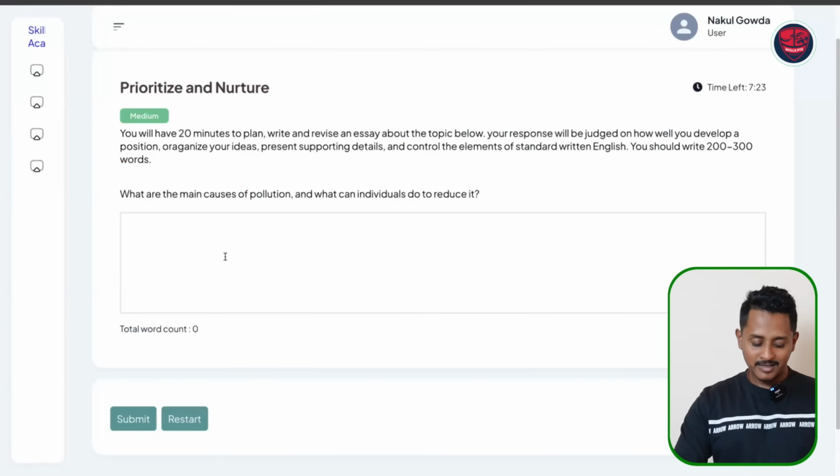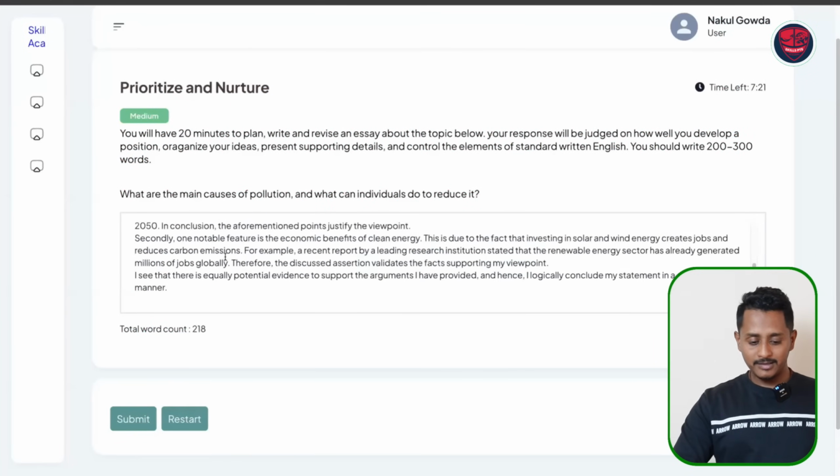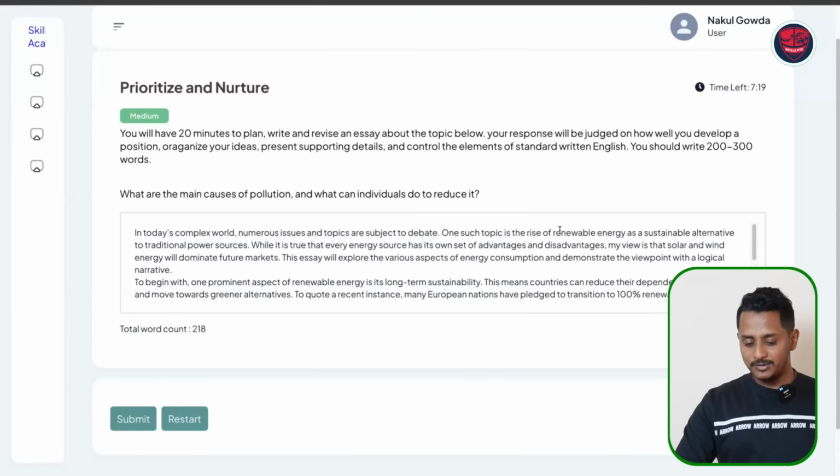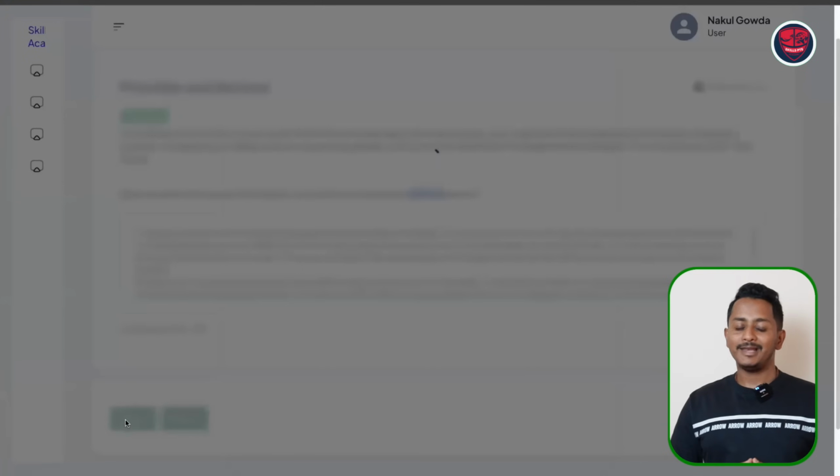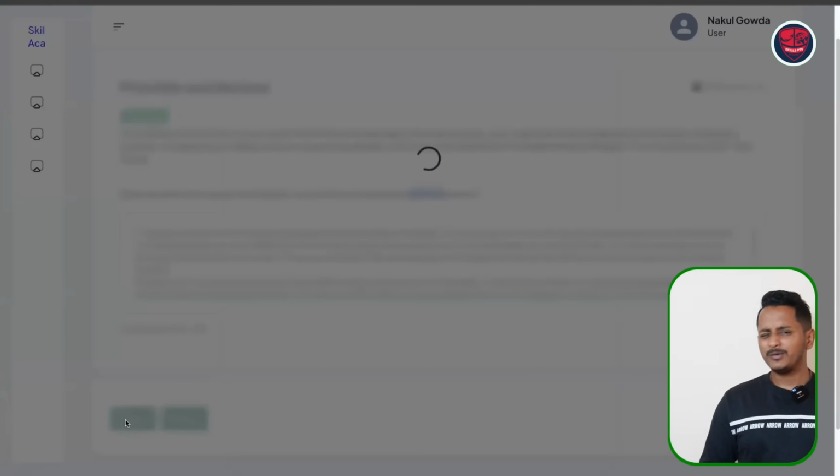All right, so I've copied it. I'm now pasting it. It's about, if you see, renewable energy. I'm submitting it. The question is pollution and what individuals can do to reduce it. Let's see what it gives. Probably it will take some 10 seconds.